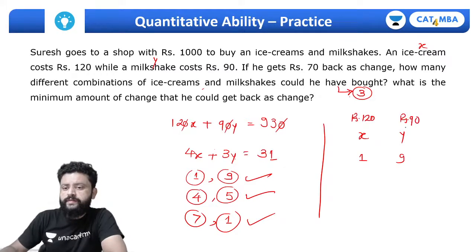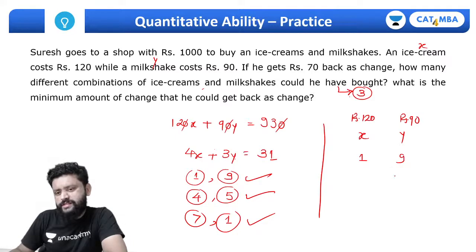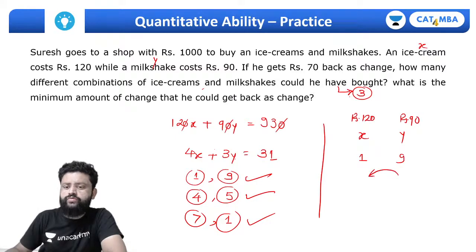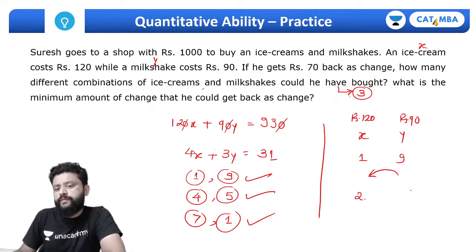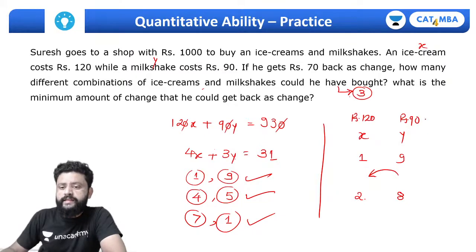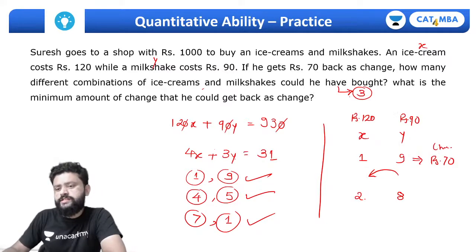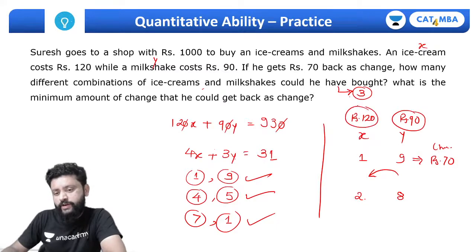the ice cream costs him rupees 120 and the milkshake costs him rupees 90. Even if I just replace 1 milkshake with an ice cream, meaning I bought 2 ice creams and 8 milkshakes, in this transaction he is getting rupees 70 as change. Now instead of 90 rupees, he is spending 120 rupees.